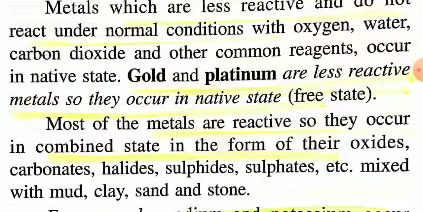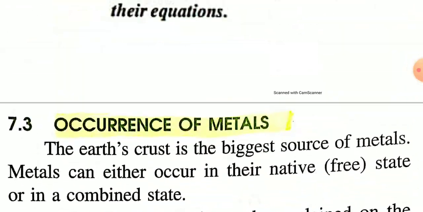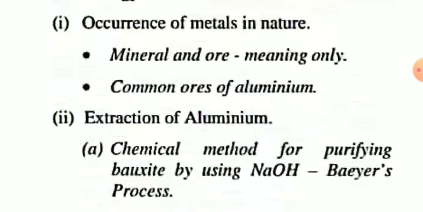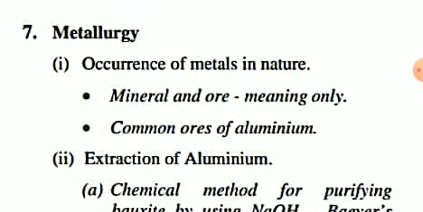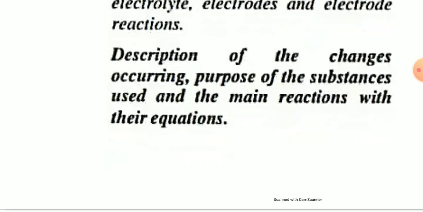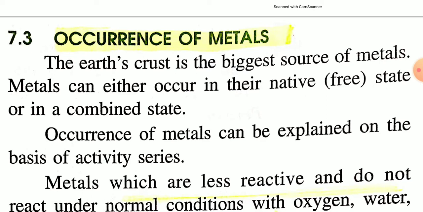Today I am going to discuss metallurgy. This is chapter 7 of class 10th chemistry. I have given the reduced syllabus first, and according to the reduced syllabus, you have to read about the occurrence of metals in nature, that is minerals and ores, and meaning only, and common ores of aluminium and extraction of aluminium only. Okay. So first, occurrence of metals.